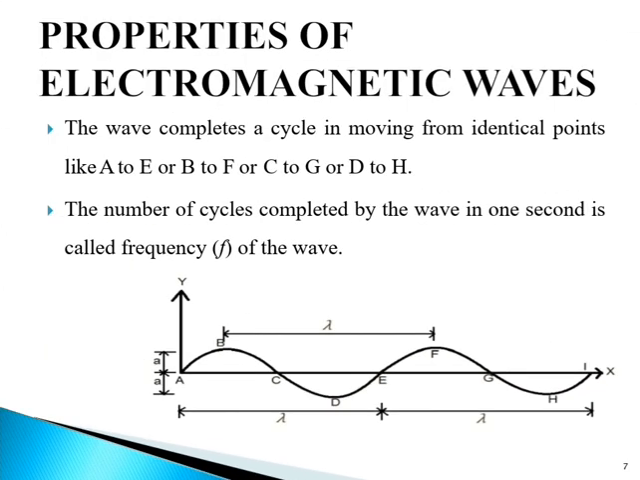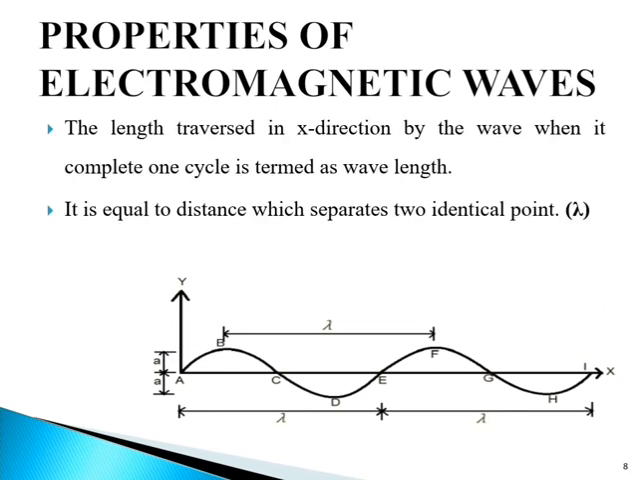The number of cycles completed by the wave in 1 second is called frequency, and it is denoted by f of the wave. The unit of frequency is hertz, denoted by capital H and small z, which is equal to 1 cycle per second. Thus, if the frequency f is equal to 10 raised to 5 hertz, it means that the wave completes 10 raised to 5 cycles per second.